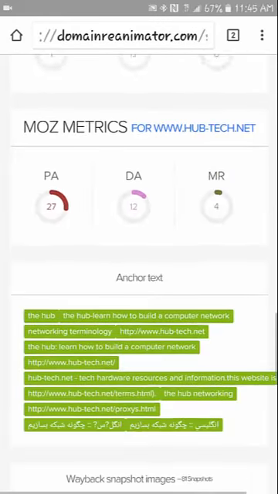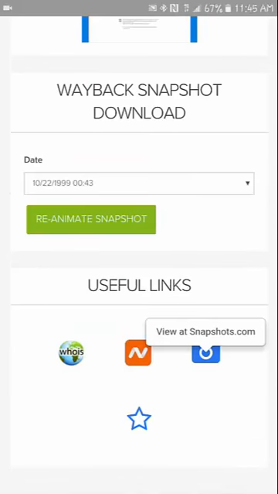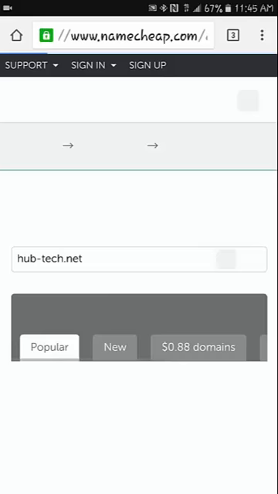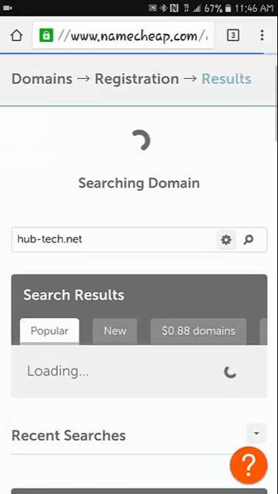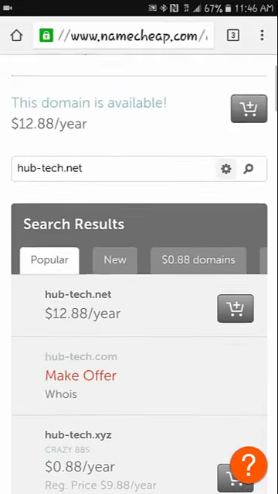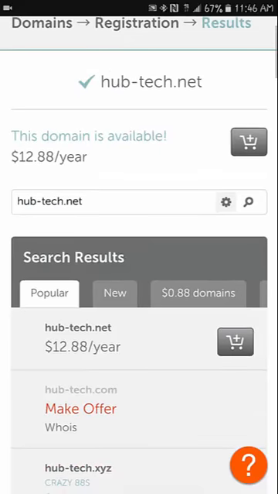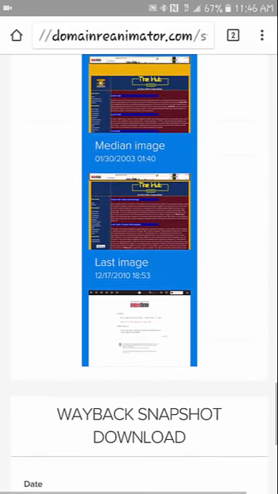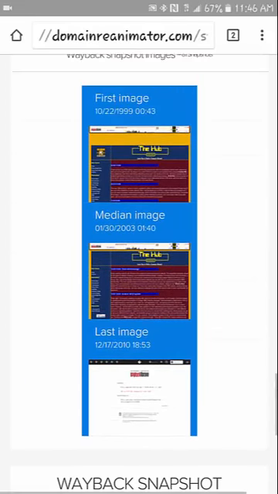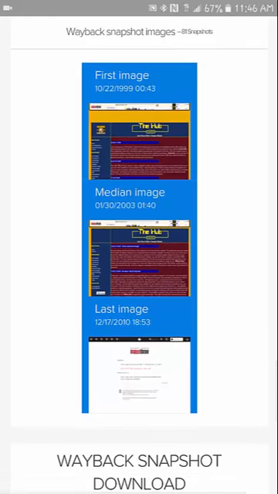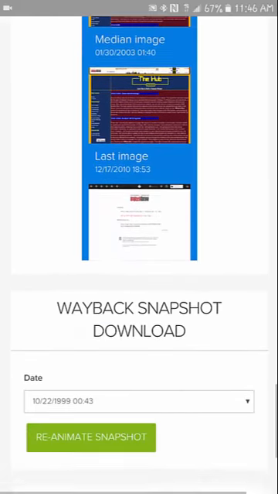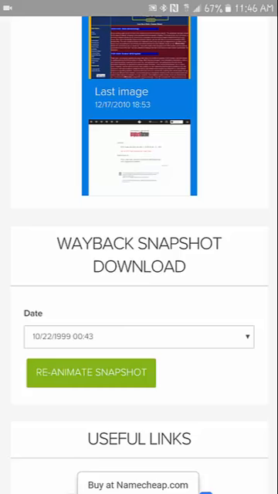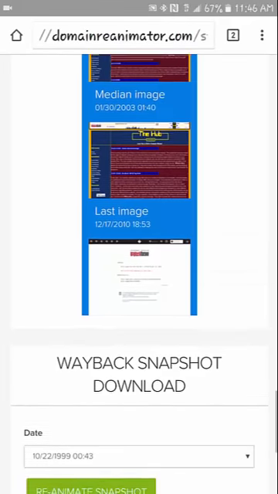So now say I look at the backlinks, right? I check out the backlinks. Everything else looks pretty good. I'd just come right down here, clicking on Namecheap and purchasing the domain right here. Really simple, just sign into my account, purchase the domain. And the best part is that to keep track of what domains I've purchased and need to set up, I have these emails getting forwarded to a PBN email that's managed by one of my VAs.